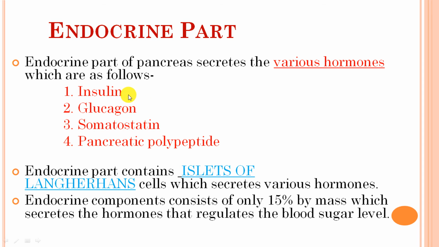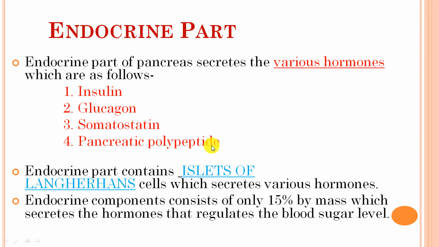Insulin is the hormone that regulates hyperglycemia. When there is an increase in the glucose level in the blood, insulin makes it come back to normal. Glucagon is an emergency hormone when there is a decrease because of any kind of condition, in case of dehydration, or weakness, or when food is not taken on time, so there will be a deficiency of glucose in the blood, so glucagon increases the glucose level in the blood.